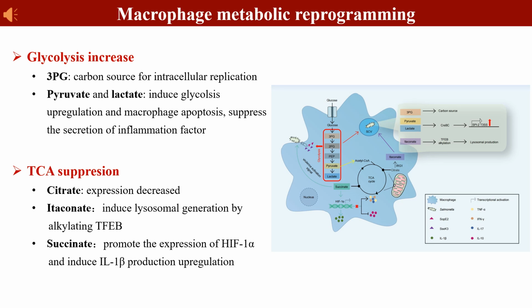Elevated itaconate induces lysosomal generation by alkylating the transcription factor EB, leading to bacterial clearance. Succinate can upregulate HIF-1 alpha expression, leading to increased IL-1 beta production.